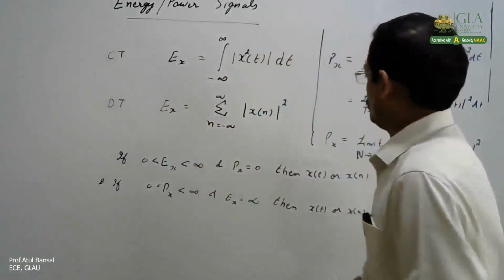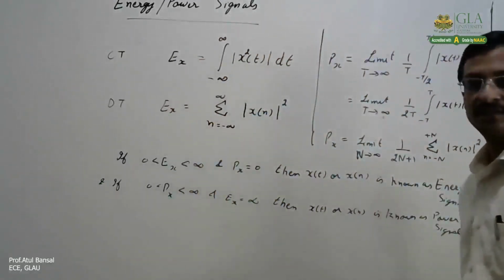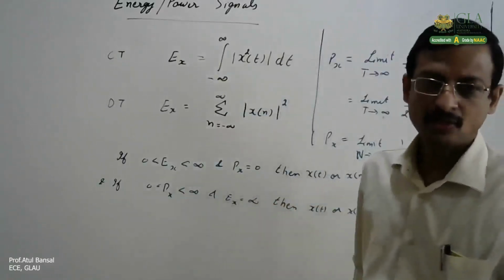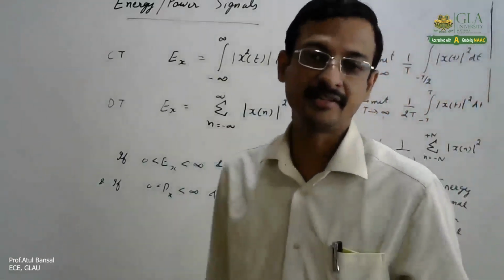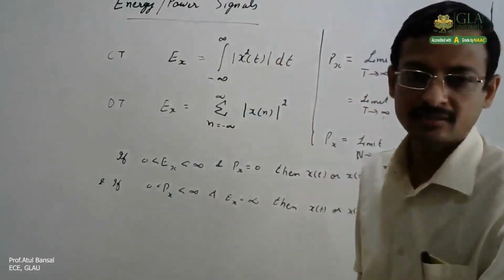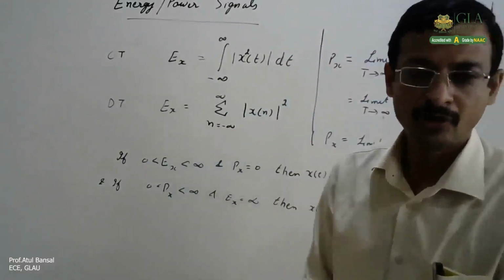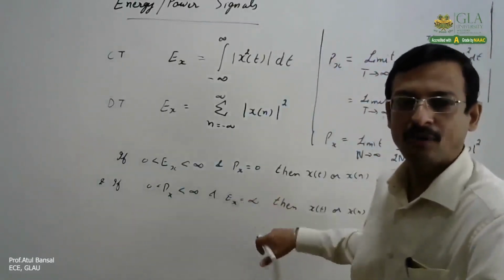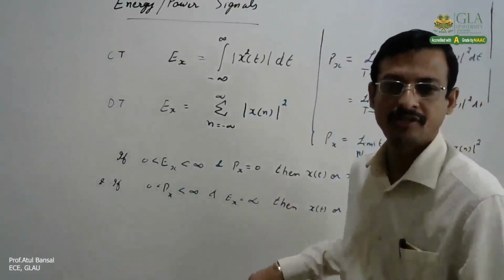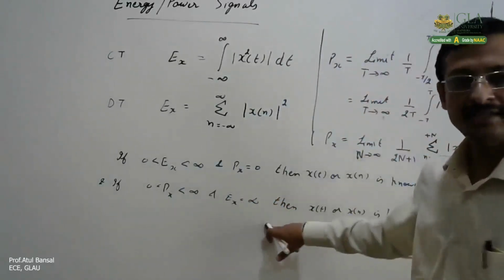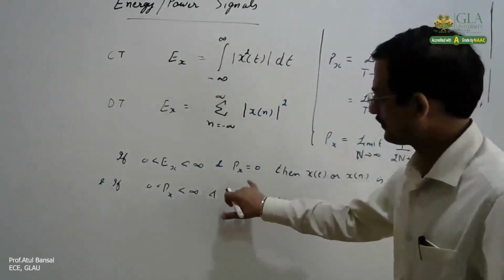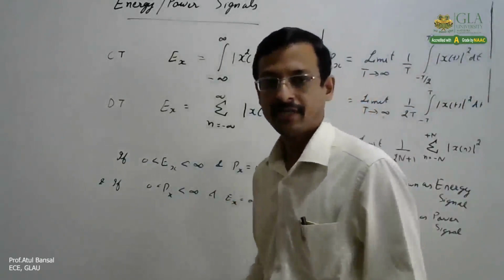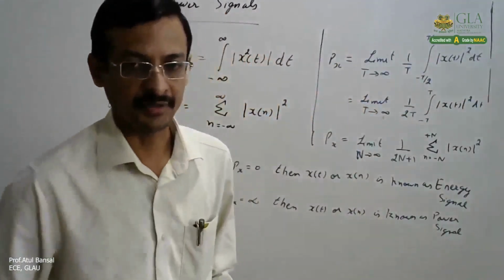Now, generally, non-periodic signals are energy signals. That is, all practical signals have finite energy, because all practical signals start at some finite time. They are not periodic, so they are energy signals. And in actual sense, a true power signal is difficult to generate, because it is difficult to generate any signal which is everlasting and which has infinite energy. So practically, we do not have a true power signal being generated.